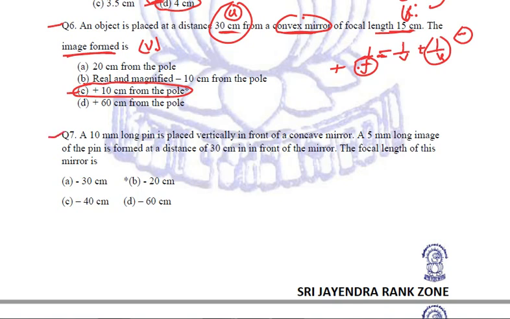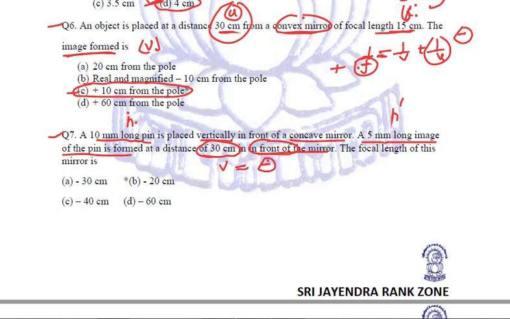Next question. A 10 millimeter long pin is placed vertically in front of a concave mirror. Right? This is our height of object. A 5 millimeter long image of the pin is formed. So this is the height of image given to us. It is formed at a distance of 30 centimeter in front of the mirror. Distance of image V is given to us as 30 centimeter, and because it is in front, that means it is on the left hand side, so we will take it as minus.